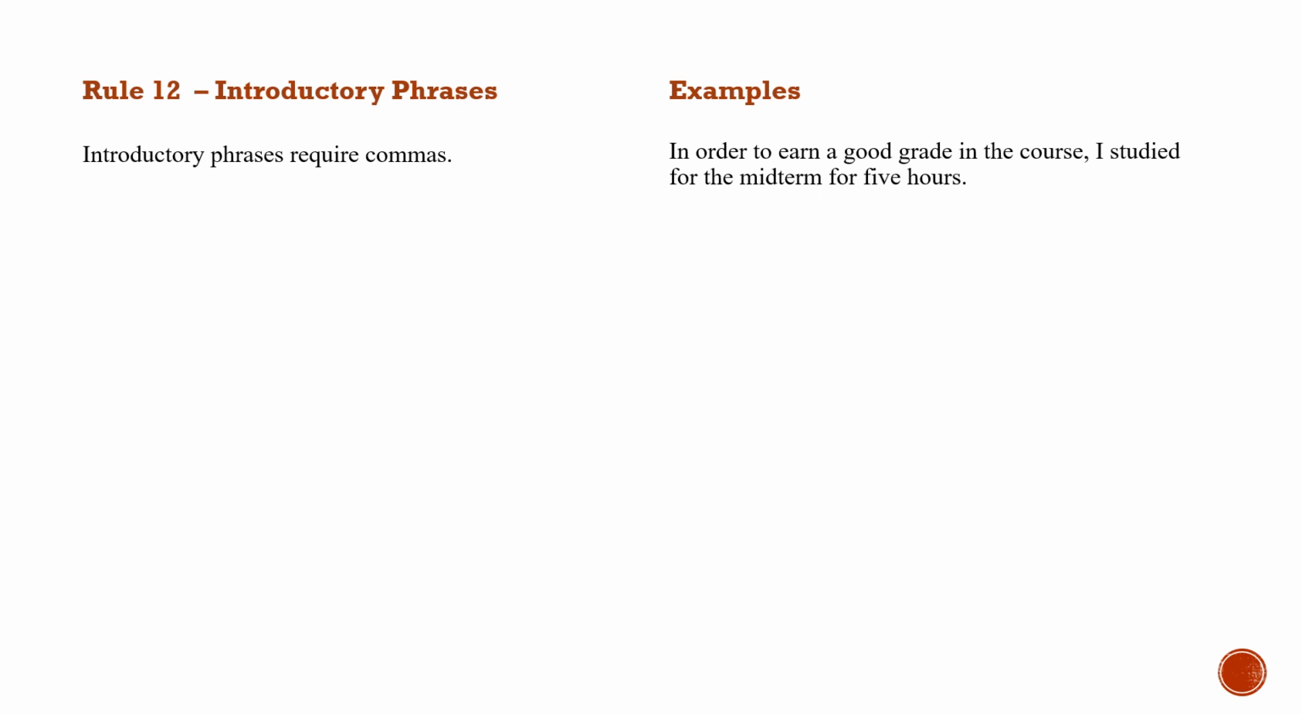Rule 12 is about introductory phrases. Introductory phrases require commas. Let's look at an example of an introductory phrase. It's a phrase that comes at the beginning of the sentence and seems out of place. In order to earn a good grade in the course, comma, I studied for the midterm for 5 hours. That's an introductory phrase, in order to earn a good grade in the course. It seems out of place because we could pick it up and move it more naturally to the end. I studied for the midterm for 5 hours in order to earn a good grade in the course.